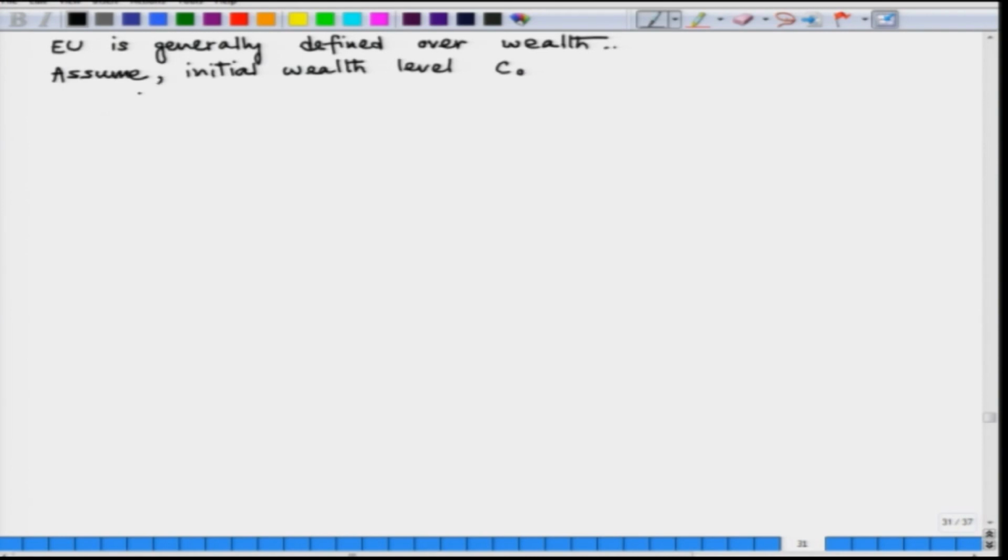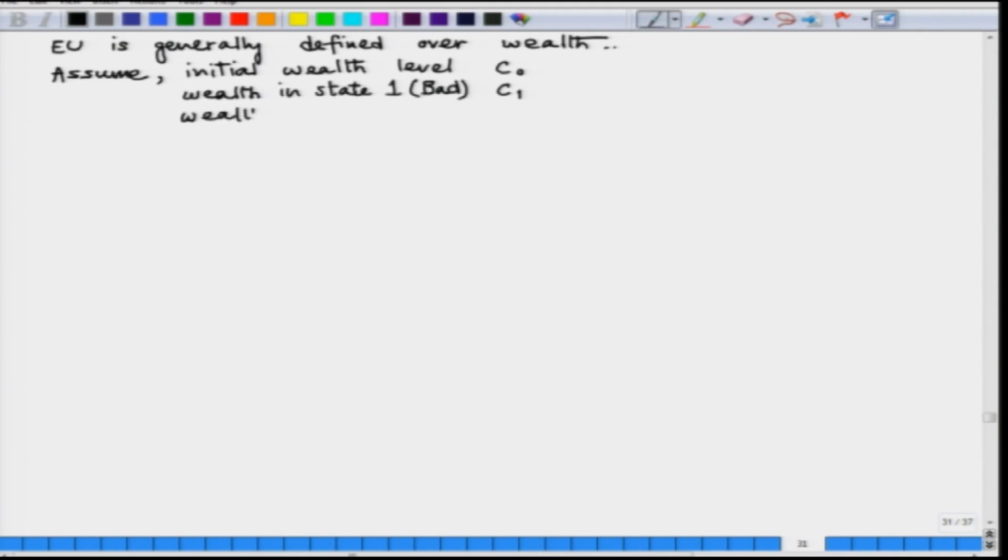Now, there is wealth in state 1 and we can assume that that is a bad state. So, in that case the consumer has C1 units of wealth.